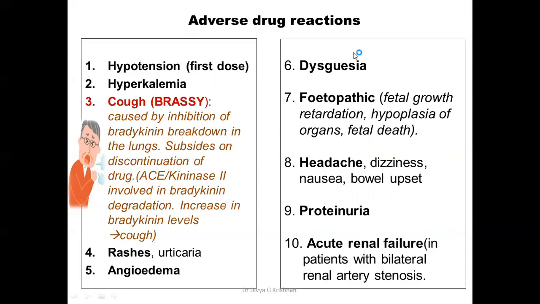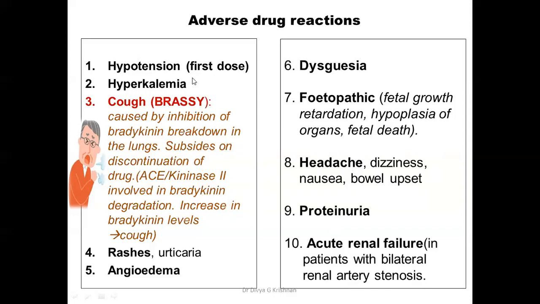Then dysgeusia is an alteration of the taste sensation, and it is a reversible thing. Once you stop ACE inhibitors, the dysgeusia also will disappear. It is a teratogenic drug and it should not be given to pregnant women. It can cause fetal growth retardation, hypoplasia of organs, and even fetal death. Other areas are headache, dizziness, nausea, bowel upset, proteinuria. And one of the areas that is seen mainly in patients with bilateral renal artery stenosis is acute renal failure.